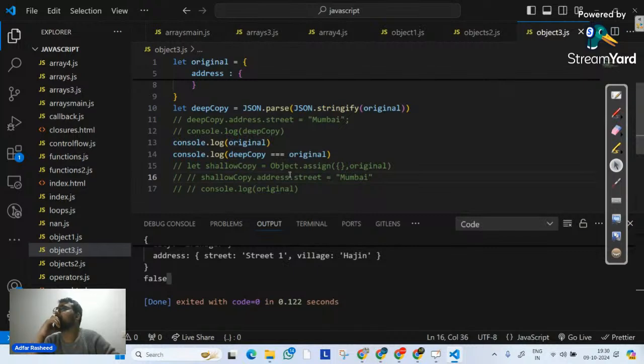When we talk about JavaScript, there's one very important keyword called the this keyword. What does this keyword mean? I will talk about that.